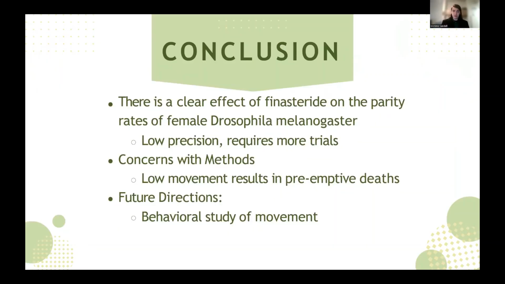Okay, so, in conclusion, I will say that this study does have a rather low precision when it comes to results, as you all saw very clearly with our conflicting tables. It most certainly requires more trials, as low movement resulted in preemptive deaths before we were able to count them. This could have been in the larva or even the premature stages. And we do believe that behavioral aspects of a future study would shed light on this scenario. Next slide.